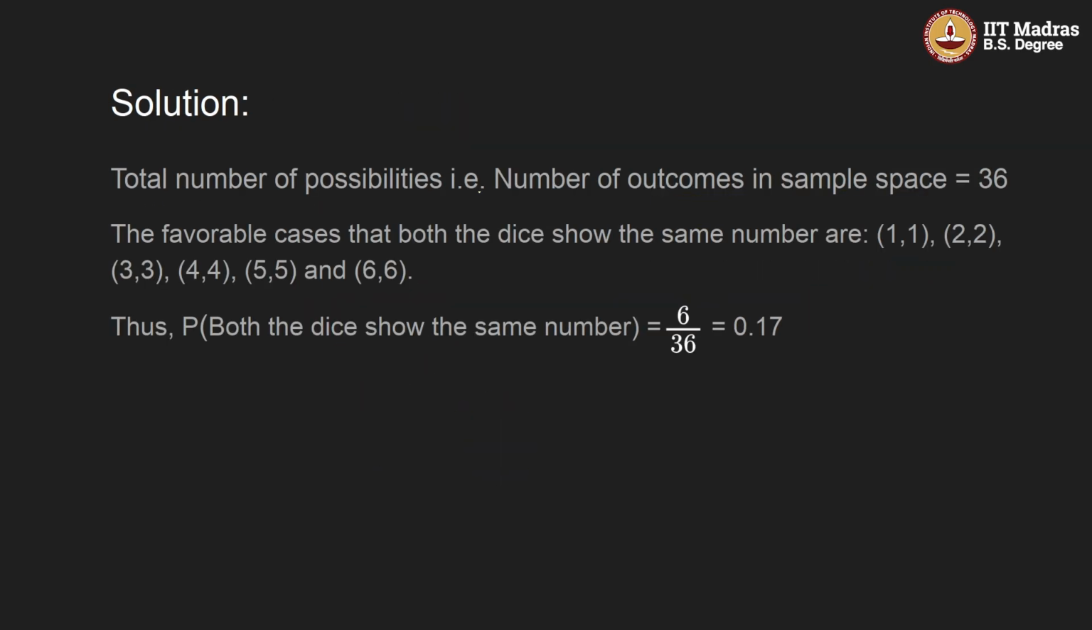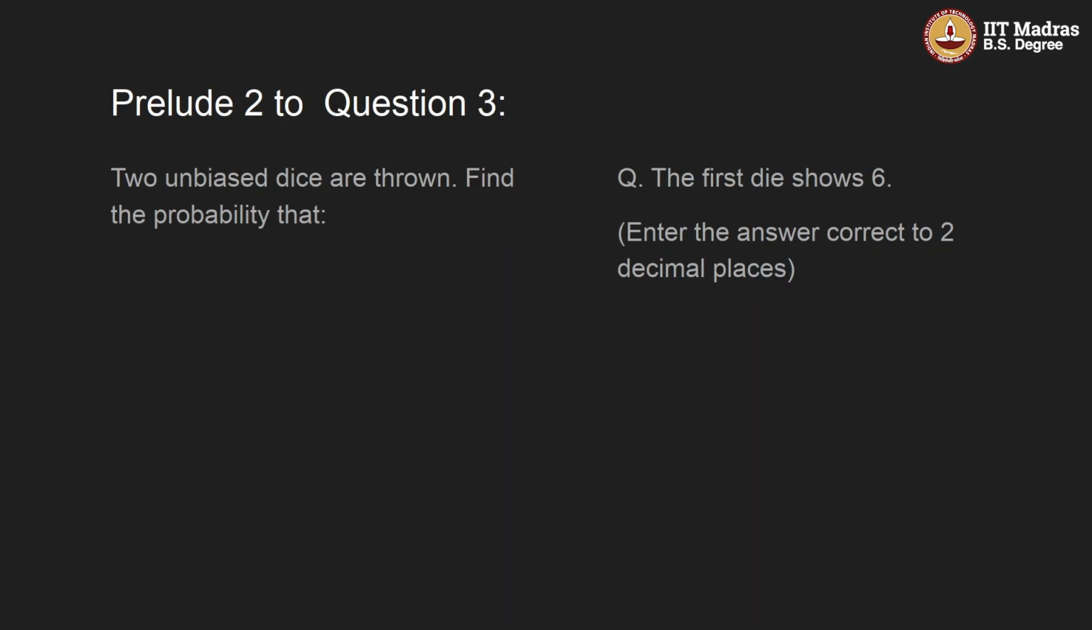The total number of possibilities, that is the number of outcomes in the sample space, is 36. The favorable cases that both the dice show the same number are 1 1, 2 2, 3 3, 4 4, 5 5, and 6 6. Thus, the probability that both the dice show the same number will be: favorable outcomes is 6 and total number of outcomes is 36, which will be equal to 0.17. Okay.